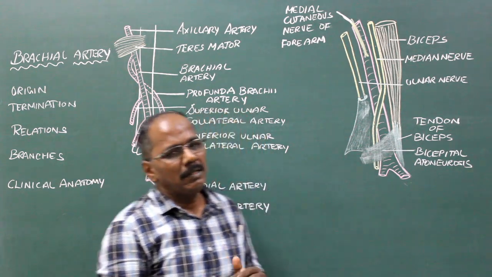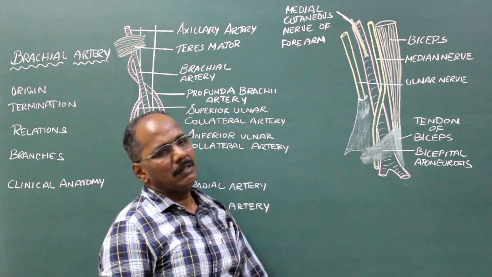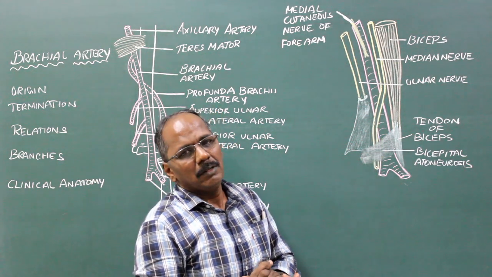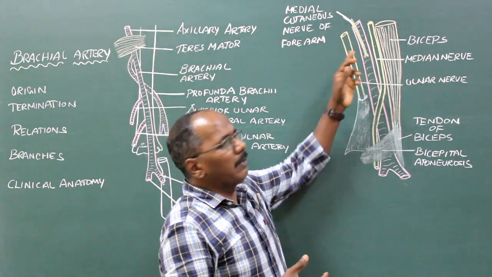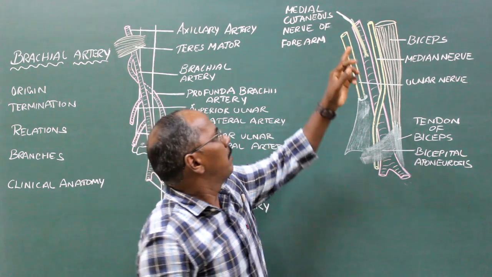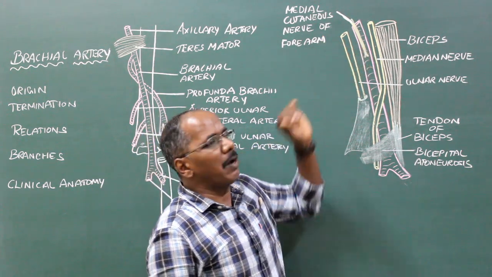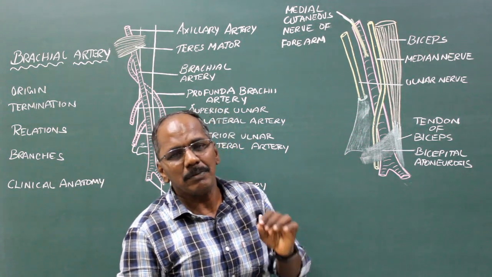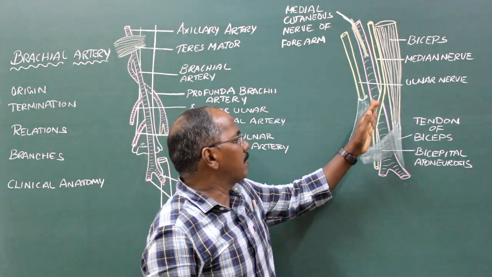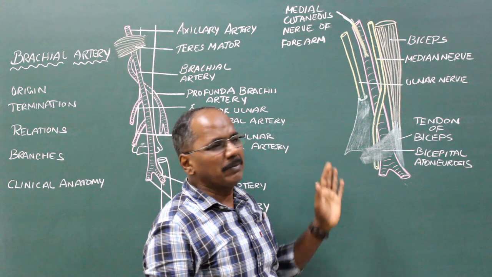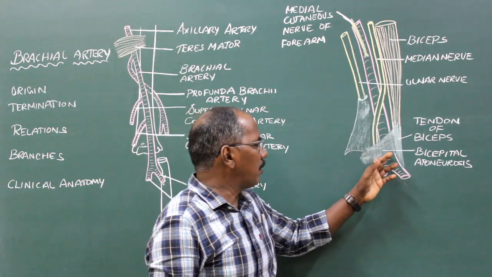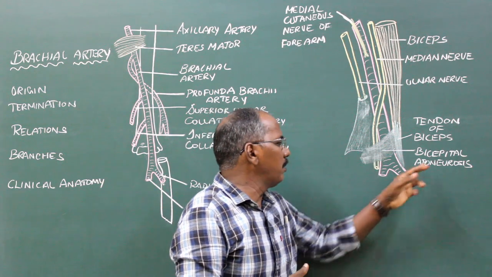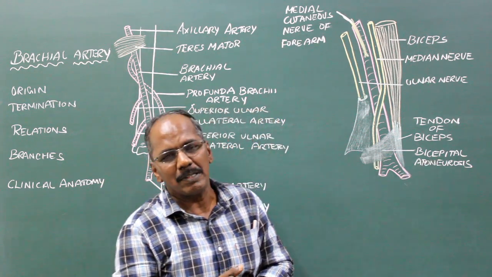Relations. Anteriorly, in the upper part of the arm, the brachial artery is related to the medial cutaneous nerve of forearm. In the middle of the arm, it is related to the median nerve, which crosses the artery from lateral to medial, and in the lower part of the arm, that is in the cubital fossa, it is related to the bicipital aponeurosis.